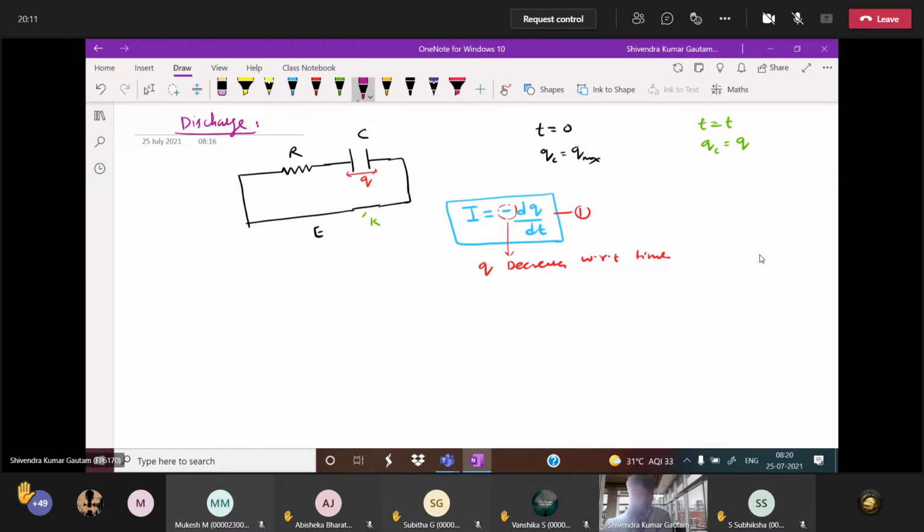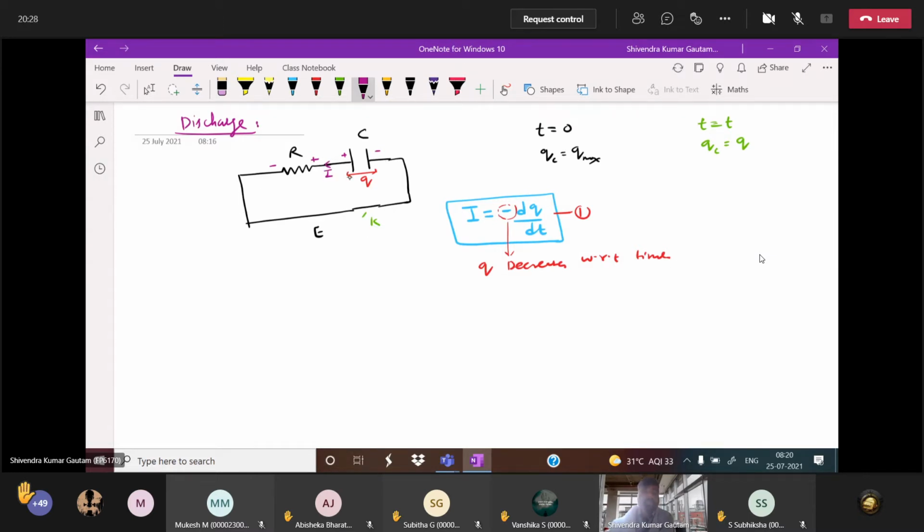Now you see this capacitor will act as a source. This will supply energy. Now charge will flow like this. So this will be plus, this will be minus. Current I will go like this, from plus to minus. The capacitor will supply, so the capacitor acts as a source.